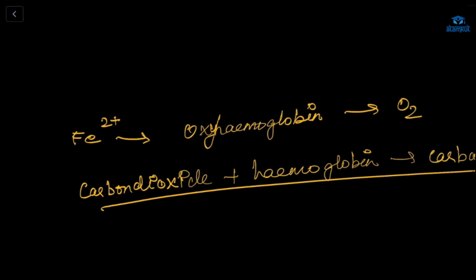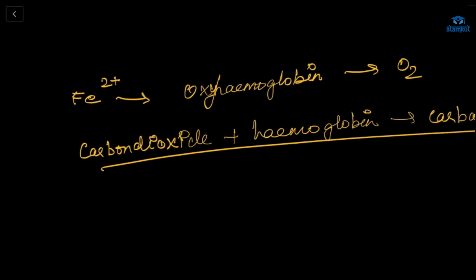And one more thing, this hemoglobin has a strong affinity. It likes carbon monoxide very much. When it sees carbon monoxide, it will bind to it. Wherever there is burning, carbon monoxide is produced, in the factories and all that. So if there is no proper ventilation, the hemoglobin will bind with carbon monoxide and form